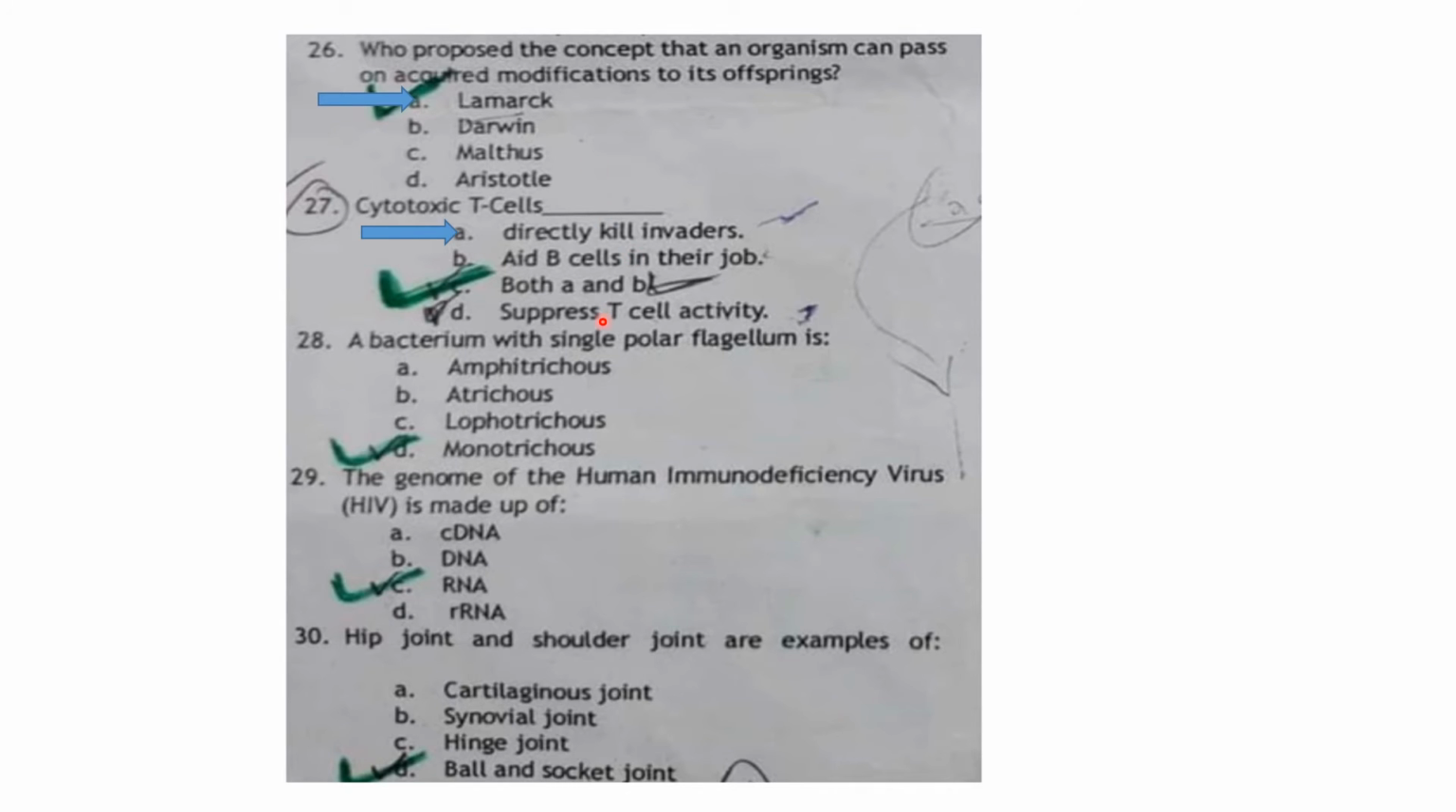A bacterium with single polar flagellum is called monotrichous. The genome of human immunodeficiency HIV virus is the RNA. Hip joint and the shoulder joints are the example of ball and socket joint. Locus of a gene on a chromosome means position of the gene. Option number A. Carotenoids absorb light in the visible spectrum between dash and dash, so it is 500 and 600.